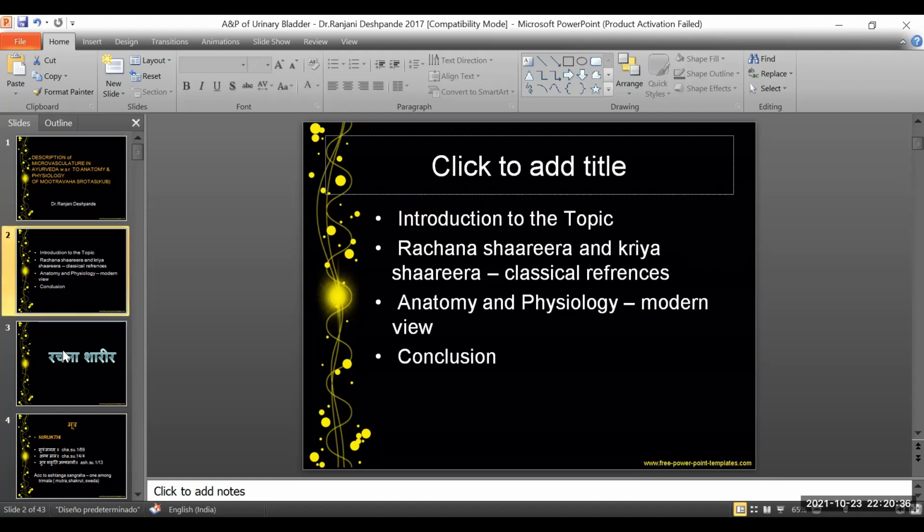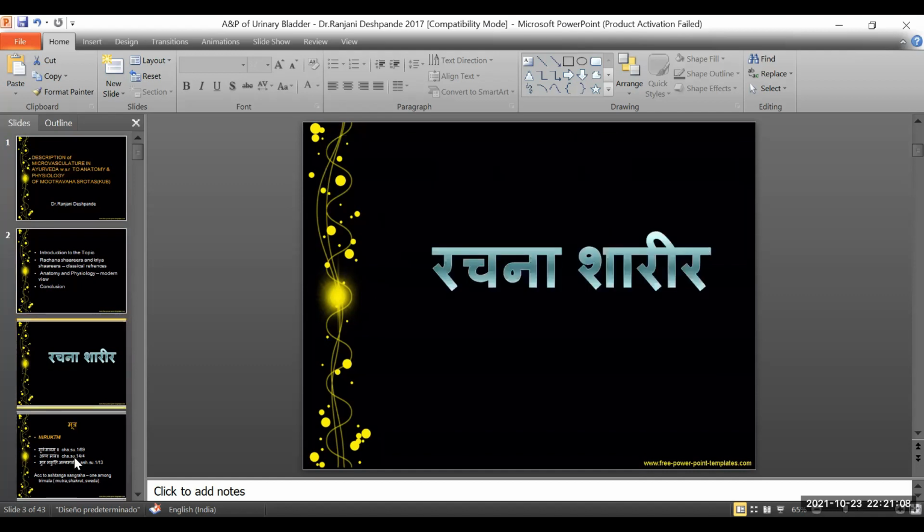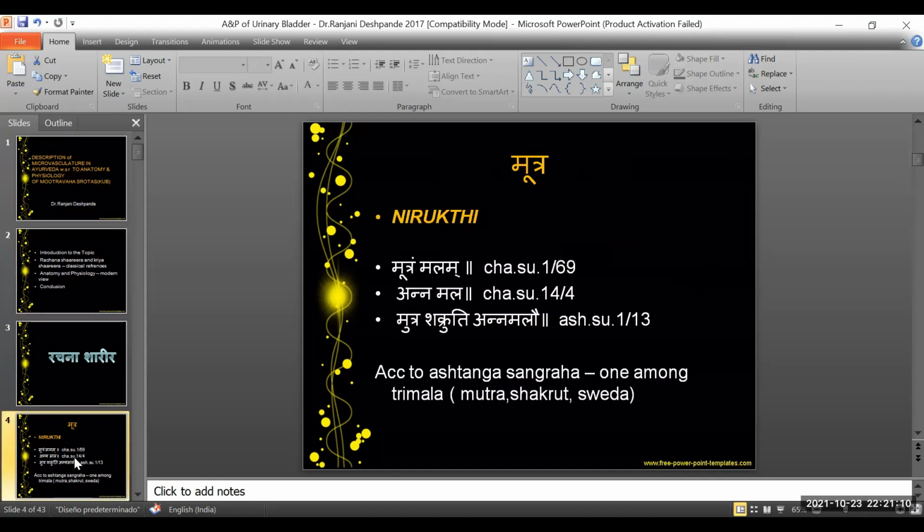So today under this session, we will be looking into the concept of microvasculature and the Rachana Sharira, that is the anatomy and physiology of what Ayurveda tells with respect to the kidney, ureter, and bladder, that is the Mutravaha Srotas, the same view according to modern anatomy and physiology, and finally concluding parallels between whether the microvasculature that has been described in the texts of Ayurveda can be closely understood with that of the modern anatomy.